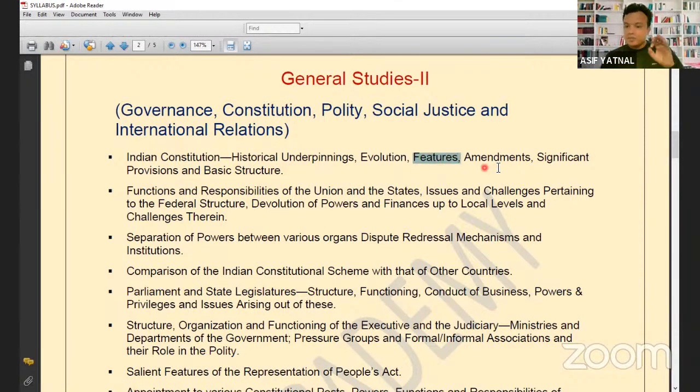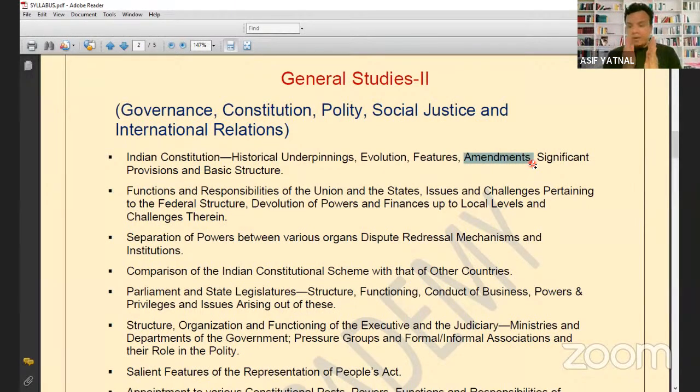Got it? And then on the next page, when you make notes, you will make notes on amendment. You will make one page for amendment. What will you write on amendment? What is amendment? What is the process of amendment? Then why is there a need of amendment? And if any issue or discussion is going on in the newspaper related to the amendment procedure, या amendment को लेकर अगर कुछ newspaper में चल रहा है तो वो आप current affairs वाले में करोगे.